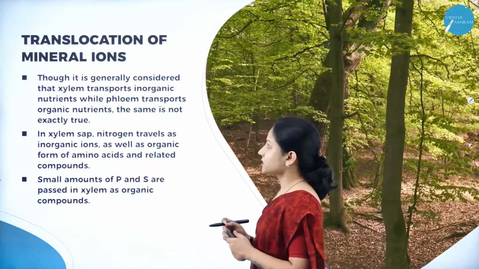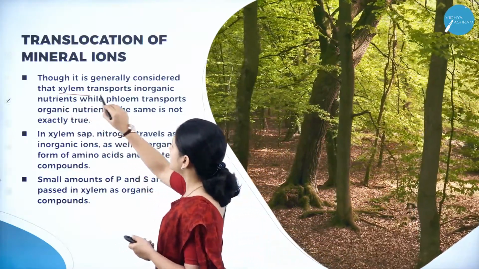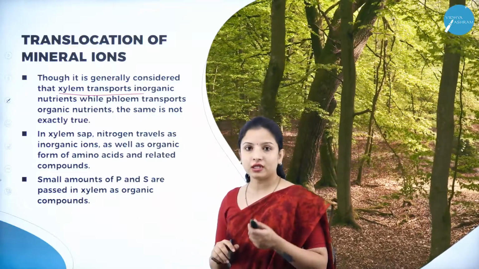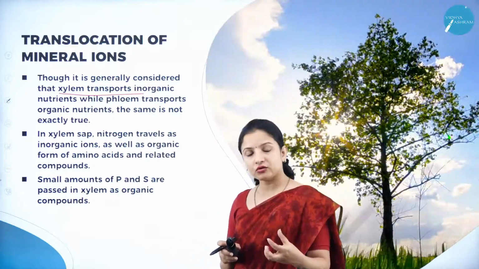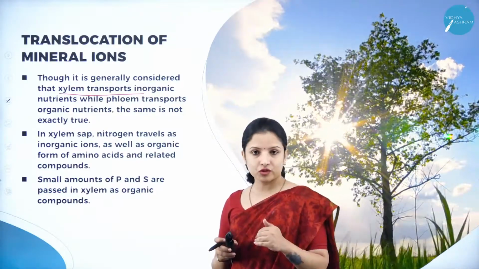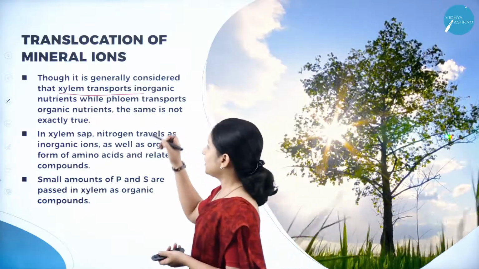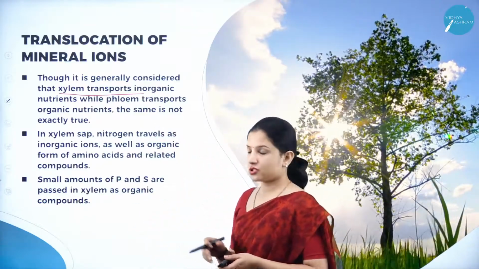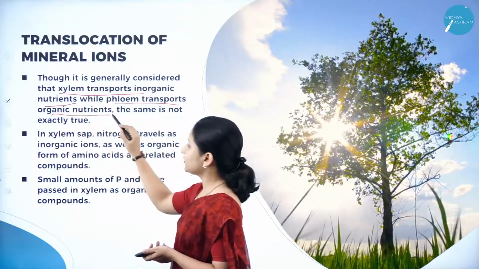Translocation is generally considered in such a way that the xylem transports the inorganic nutrients. There are inorganic nutrients as well as organic nutrients present in the soil, right? Here the xylem transports inorganic nutrients while the phloem transports organic nutrients.